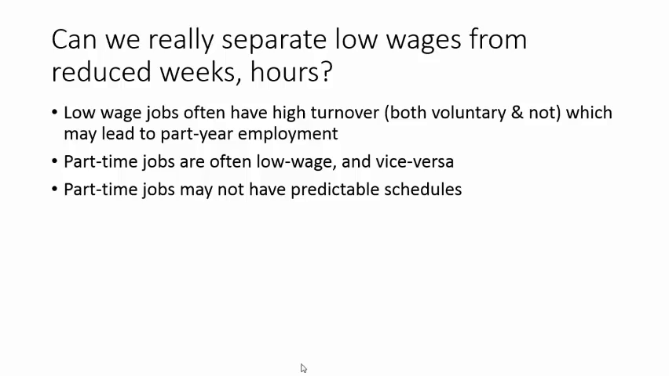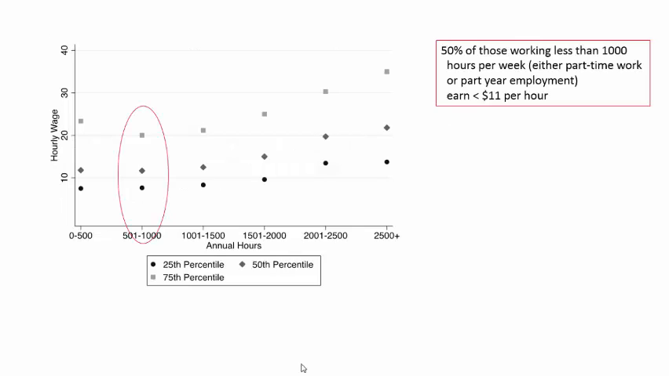It's also true that part-time jobs tend to pay lower wages, and low-wage jobs are likely to be part-time. Finally, many social scientists have noted in recent years that low-wage and part-time jobs are likely to have highly variable hours. For example, some part-time workers do not know their schedules in advance or may have variation from week to week in the number of hours they're able to work. This slide shows the correlation between part-year or part-time work and low wages.